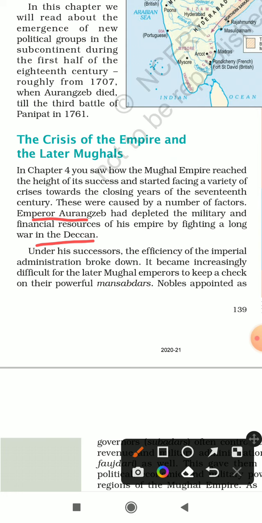Under his successors, the efficiency of the imperial administration broke down, and after Aurangzeb, the administration almost broke down. It became increasingly difficult for the later Mughal emperors to keep a check on the powerful Mansabdars. So, we talked about how Mansabdars were important, powerful ministers who were given rank. They also had land under them. So basically it became very difficult to control all these people.